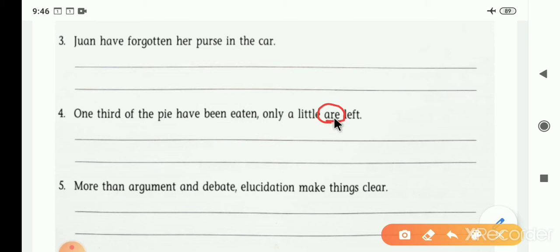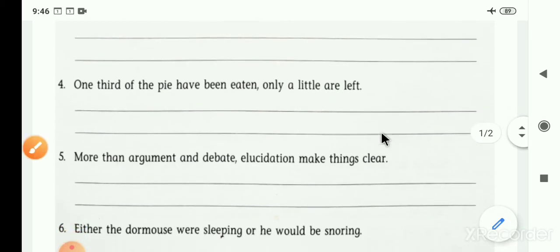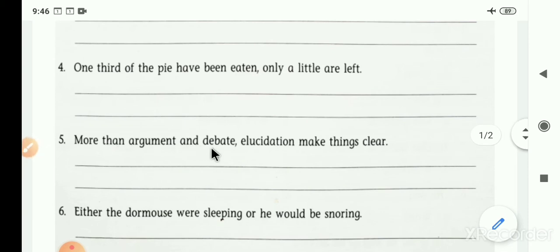What do we have to put? Instead of are, we have to put is here. Understand now? Now the next one is there. Fifth sentence: More than argument and debate, elucidation make things clear.